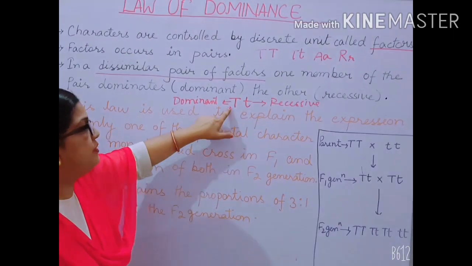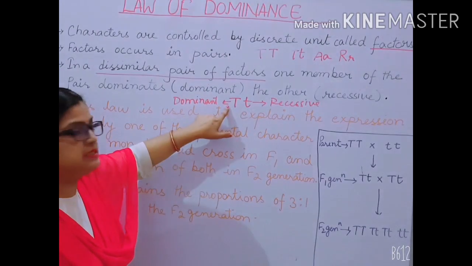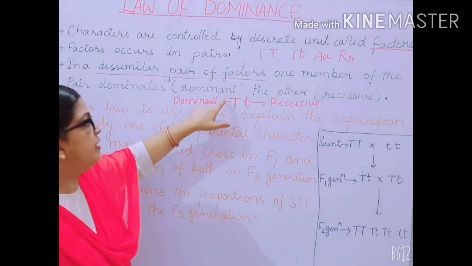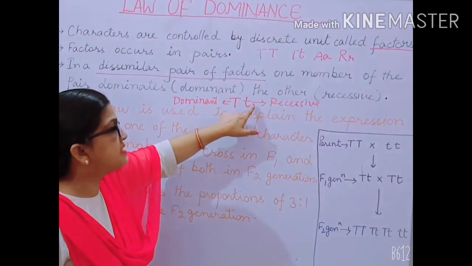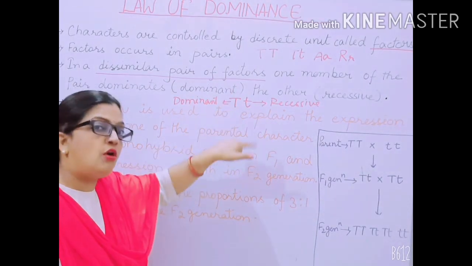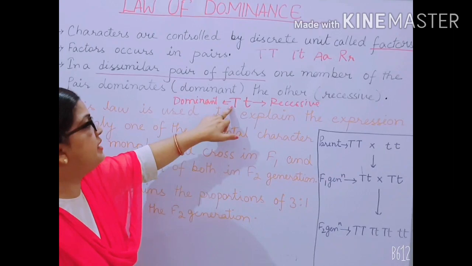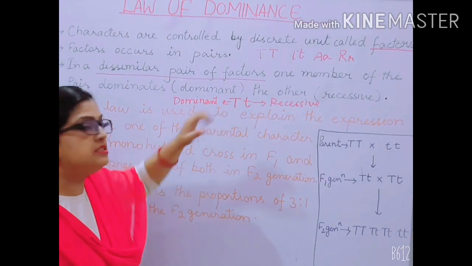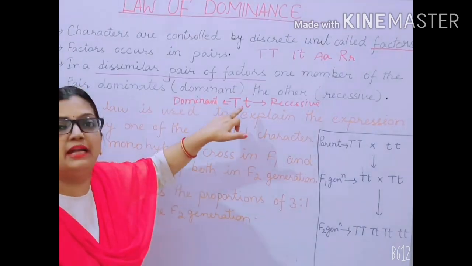Capital T is dominant, so capital T will dominate the recessive part. That means the recessive small t will always follow the instructions given by the dominant T. Dominant T will lead the group and small t will follow.